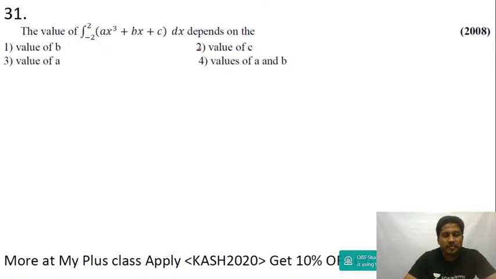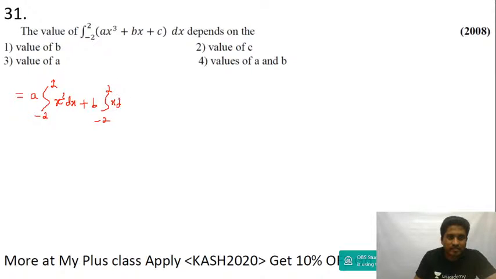Integral from minus 2 to plus 2 of ax cube plus bx plus c depends on what value of c. 2008 question, very good question. Now listen. A is a constant I take out: integral minus 2 to plus 2 of x cube dx. B is a constant I'm going to take out: integration of minus 2 to plus 2 of x dx. Plus integration of minus 2 to plus 2 of c dx.